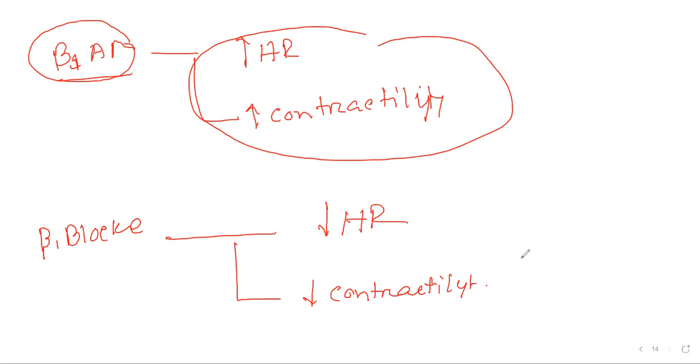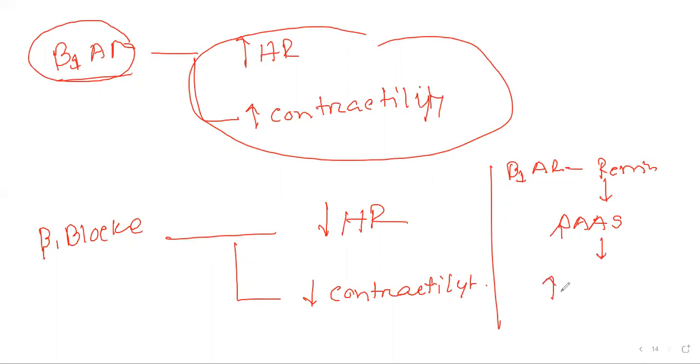And the second effect is that we know the beta 1 adrenergic receptor releases renin, and ultimately into the RAS pathway, the renin angiotensin aldosterone pathway. It activates angiotensin 2 and aldosterone, and this angiotensin 2 is a potent arterioconstrictor, potent vasoconstrictor.